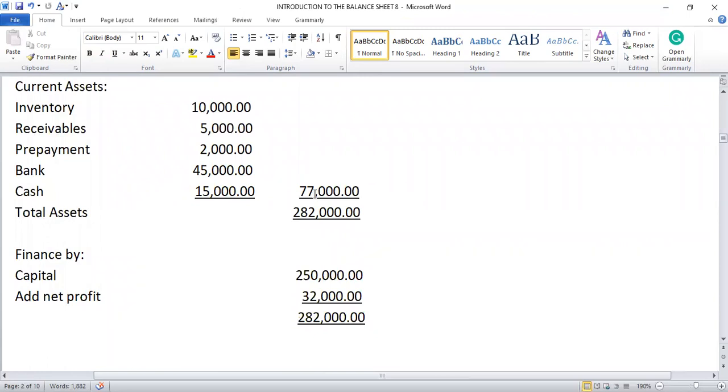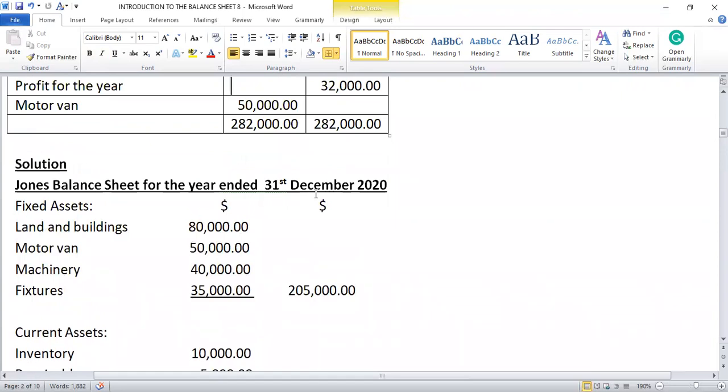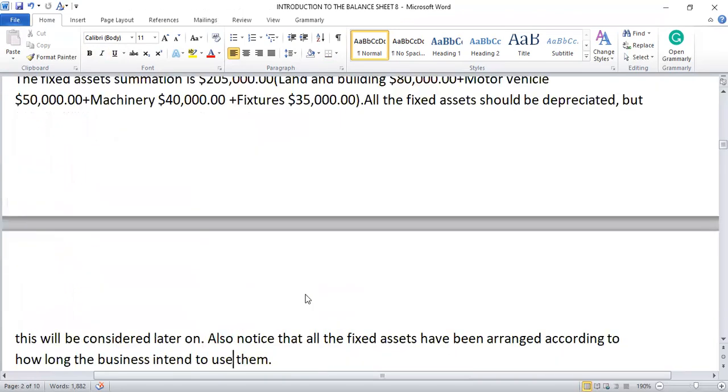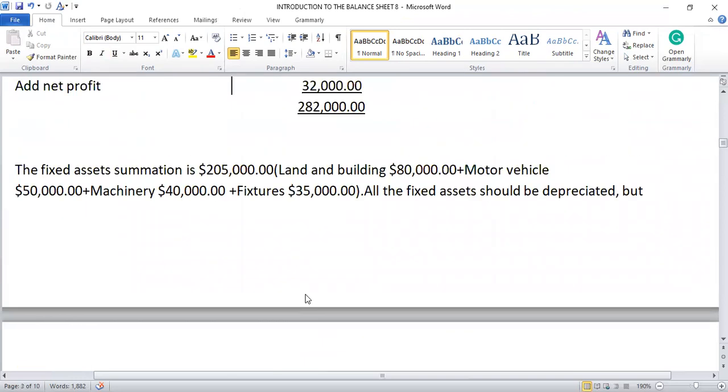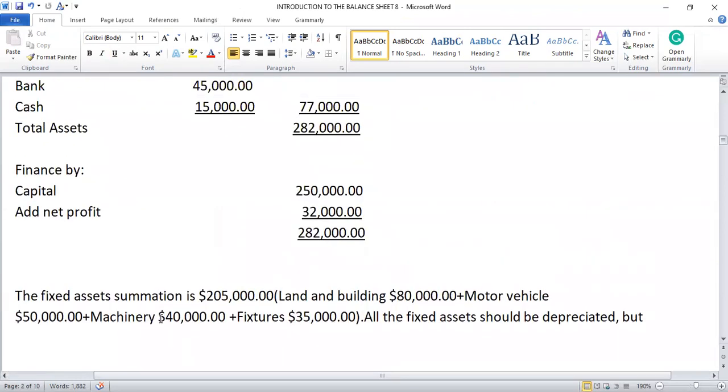$77,000. We add it to the total of fixed assets, $205,000, and we have total assets of $282,000.